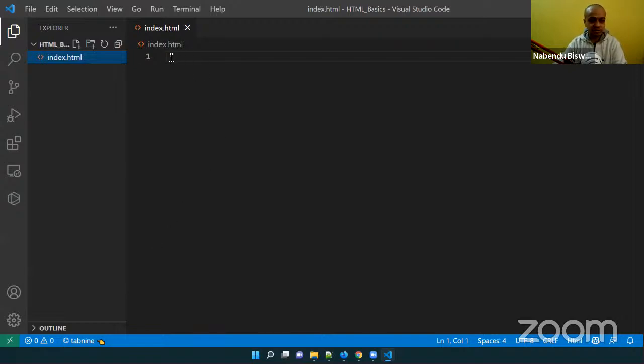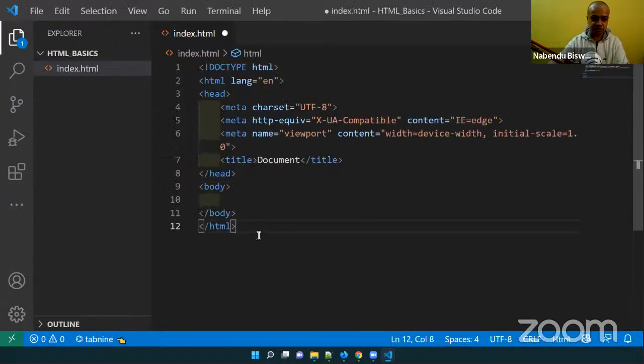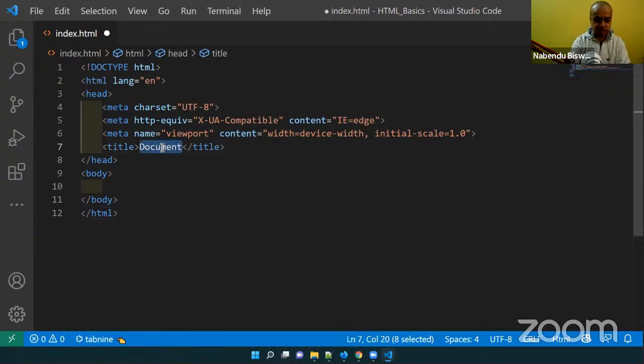Like that, index.html I'll do, and there is a tilde. I can write the whole skeleton, but I will use the shortcut because we are short on time. I will do this, and then I'll do this. Hope you are able to see my screen. I made the font size a bit big also. So this is actually an HTML structure. Let me write something, then I will tell a bit about this HTML structure.